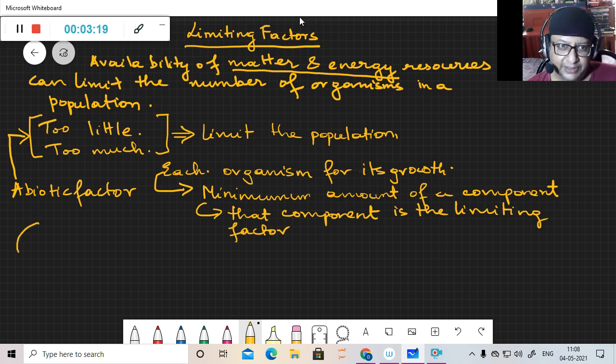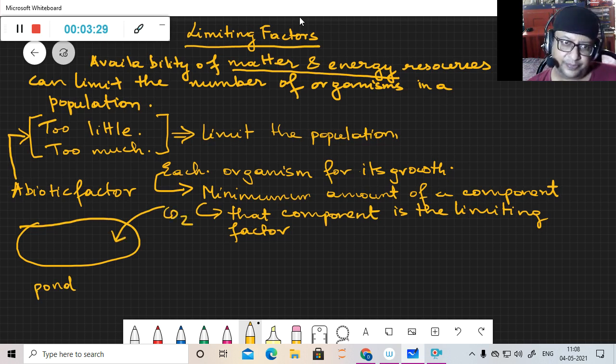For example, in a pond, the limiting factor is CO2. The amount of CO2 present inside a pond controls the growth of organisms in the pond, because CO2, in the presence of sunlight, of course, is required for photosynthesis to produce starch by the phytoplanktons present.